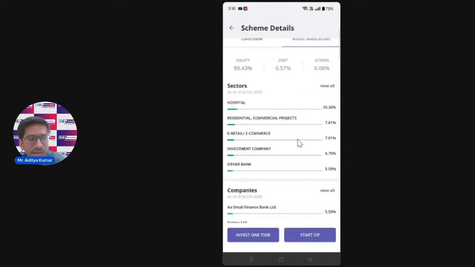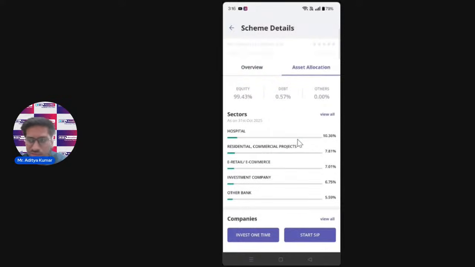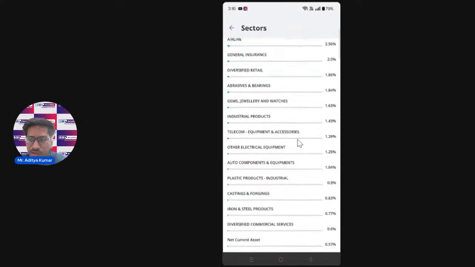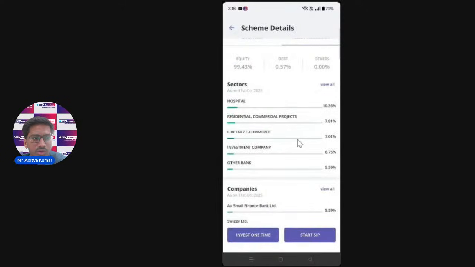If you scroll down a bit, you will see the different sectors that this fund has been performing in. There might be persons like you who want to invest in certain sectors. Then you can see which fund you can choose and in which sectors your money is being grown. 10% of your investments will be going to hospital sectors, not a specific stock, but a specific sector that your money will be invested in. Other 7.81% will be in residential, commercial products, and so on. You can see the breakup in detail if you really want to.